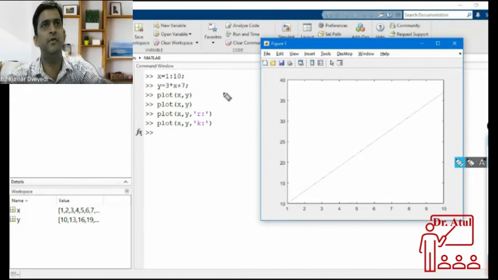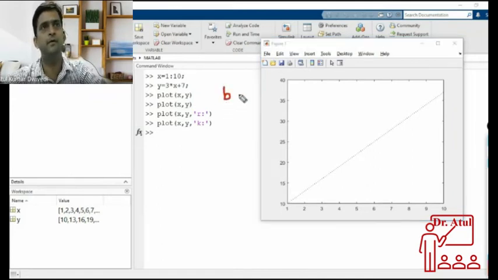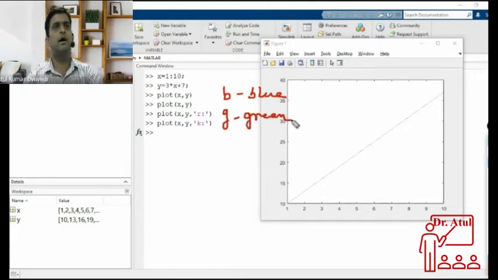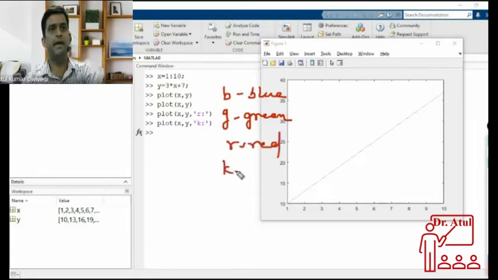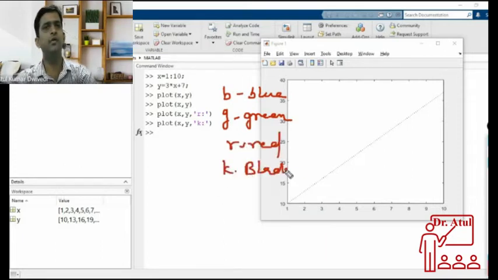I'll say B for blue, G for green, R for red, K for black, Y for yellow, and W for white.